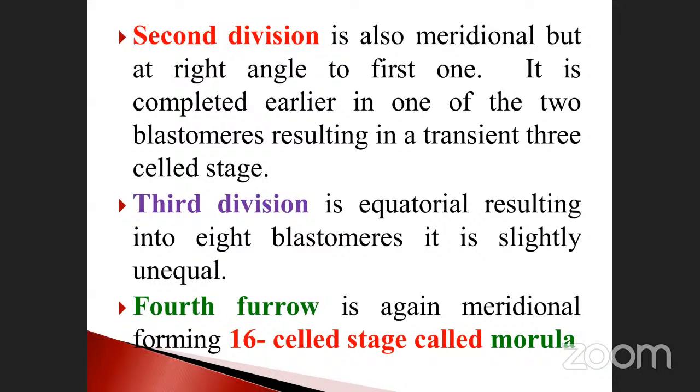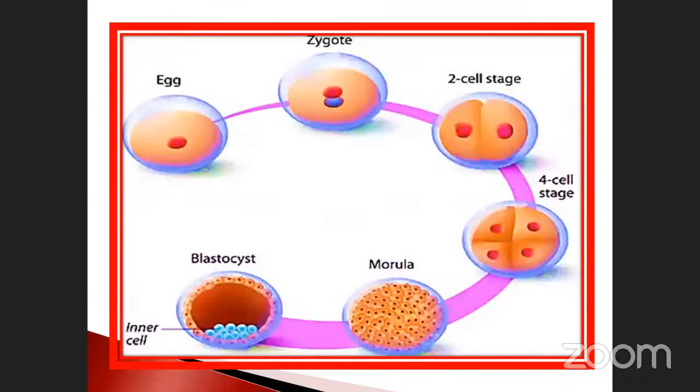So I already asked the question, Ajay also answered it, isn't it? The morula, how many cell stage is there? 16 cell. This is very, very important. Okay, after that 16, what happened? It further divides and you'll get the 32-cell stage, isn't it? 32-cell stage. Okay, see, these are the divisions.